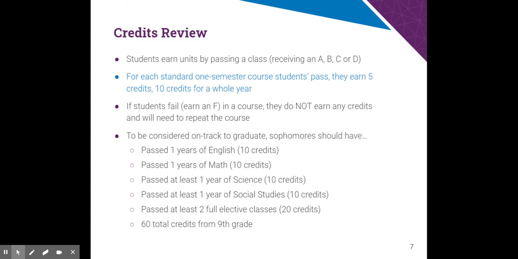Now, there are some other scenarios where you can be considered on track and have 60 credits, and that is you could technically have failed a semester or the year of science or social studies. Because those classes only require 3 years of one of those classes to graduate, if you were to fail this year, you just have to pass it for the next 3 years. So just know that you're not completely off track just because you have failed a science class or a social studies class. But what that means is, in order to be considered on track right now, you would have had to have passed more of your elective classes.